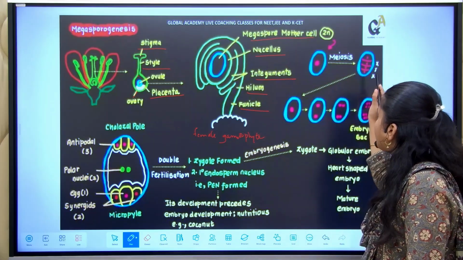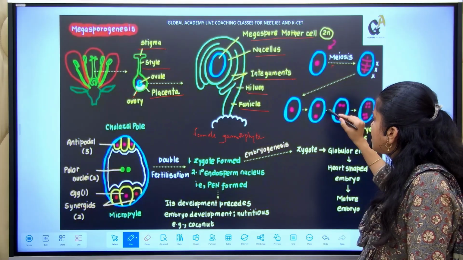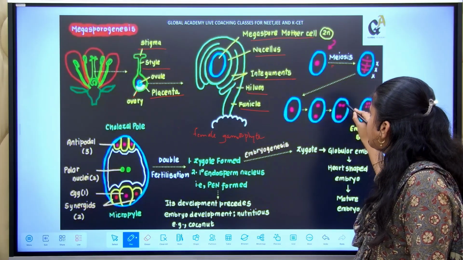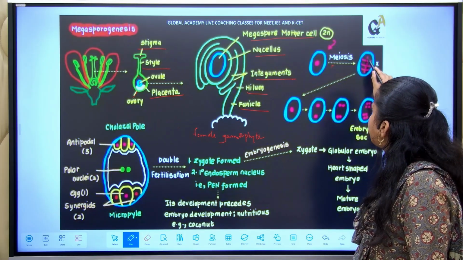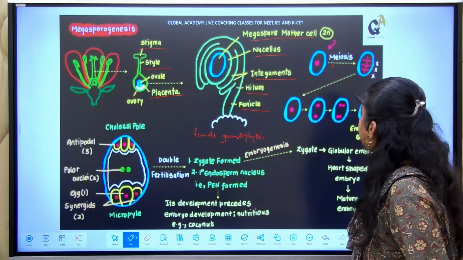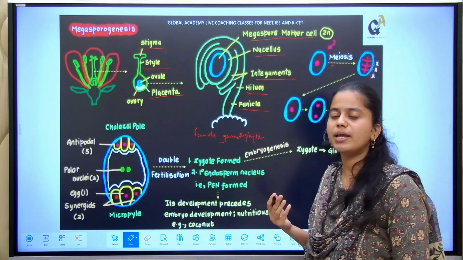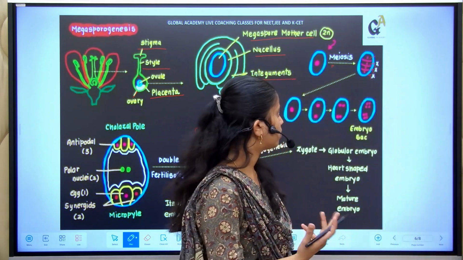The megaspore mother cell undergoes meiosis, right? It undergoes meiosis and produces four cells. You can see here that four cells are present, right? Among these four cells, three will degenerate, right? Degenerated means it will be destroyed, it is going to die.